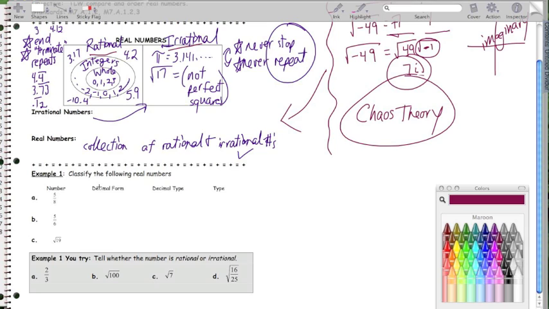So the first thing I'm going to do is write it as a decimal. The decimal for 5/8 is really 0.625. 0.625 is a terminating decimal, meaning that it stops. And so this is a rational number. Any number that stops is rational.